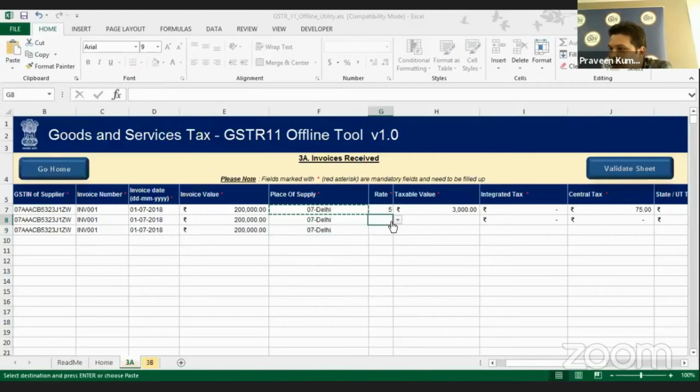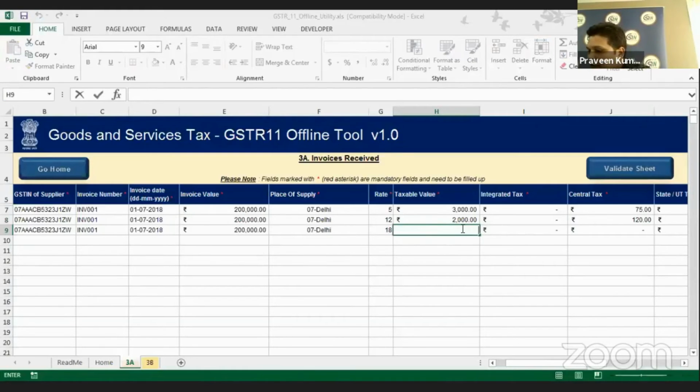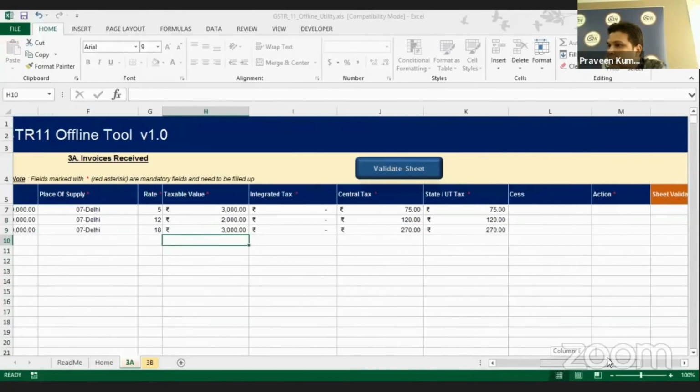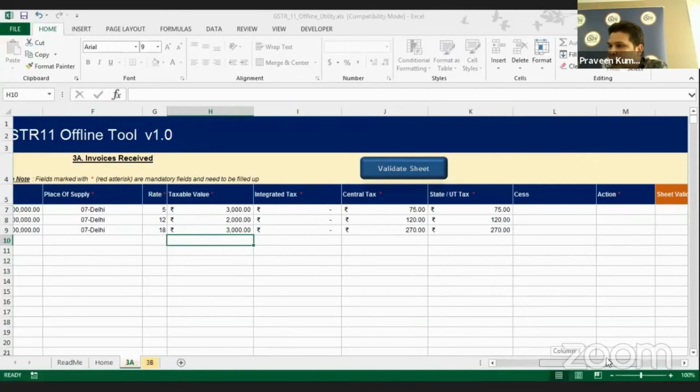So let's say you have 12%, you can select that 12%. If you have 18%, you can take that 18%. Let's say a value of 2000 for that 12% rate, and again a value of 3000 for 18%. So you can see that the calculation has been done based on 18% and 12%.